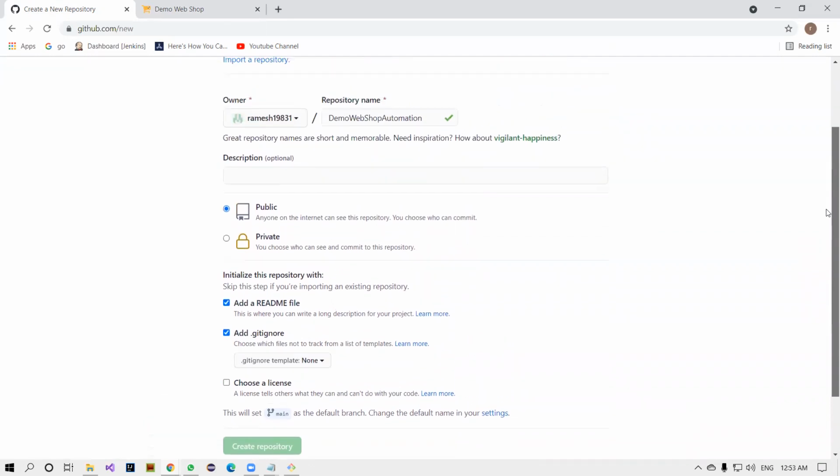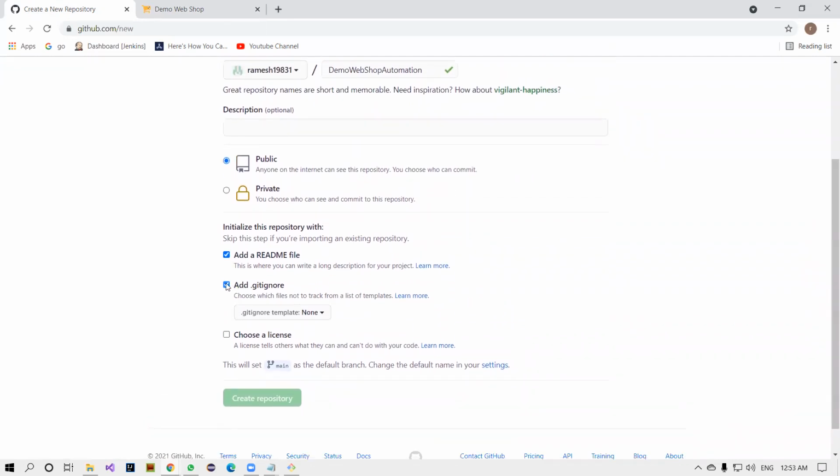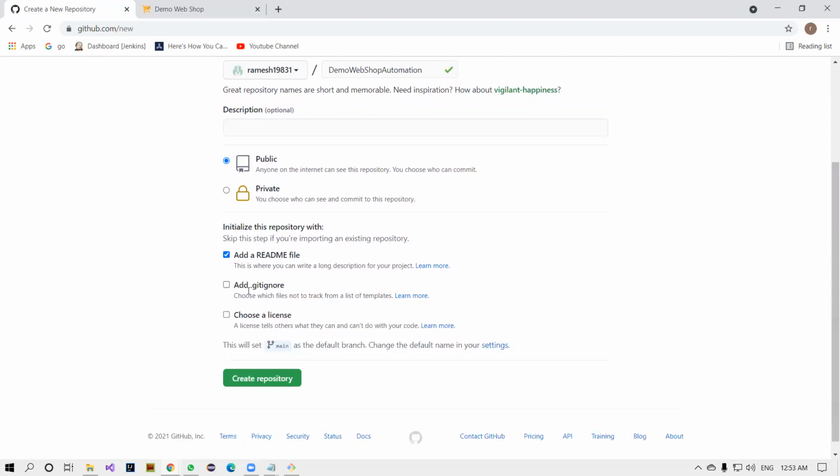Why is it not coming? Just going to, yeah, I think you can ignore this one. Fine. Just click on the create repository button.